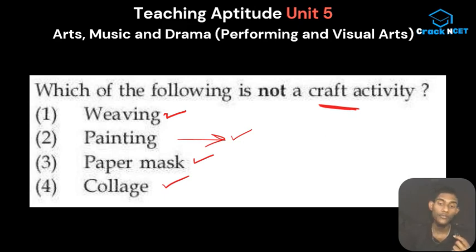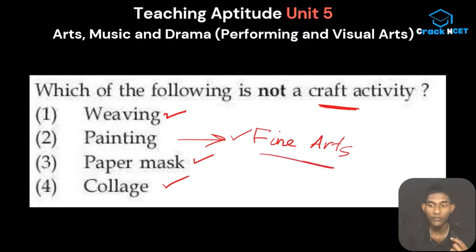And if you know the concept, it's coming under fine arts. The painting is coming under the category of fine arts. So that is how you do these kind of questions in your examinations. You can use your logic in unpredictable questions also. Isn't that a good thing, guys? Of course it is. So that is about that thing.